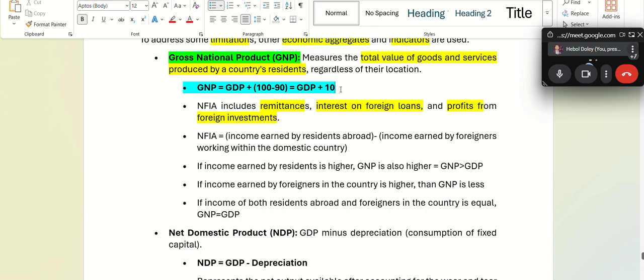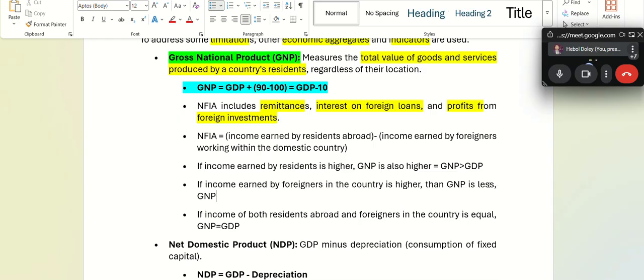Fine. Then let's reverse it. If income earned by residents is less than income earned by foreigners in a country, it will be GDP minus 10. So what will happen in the second scenario? GNP will be lesser than GDP.